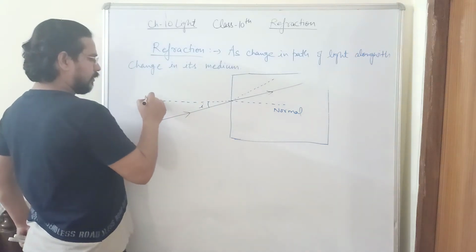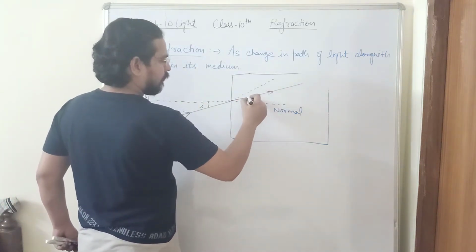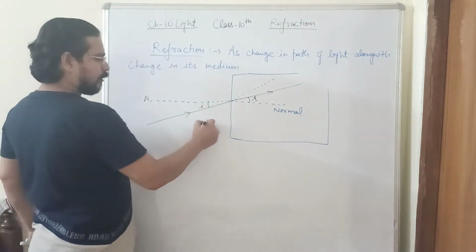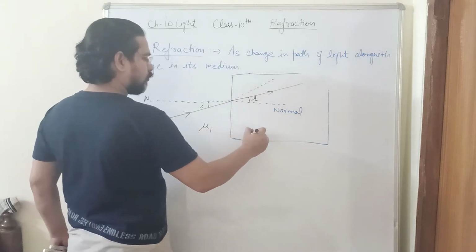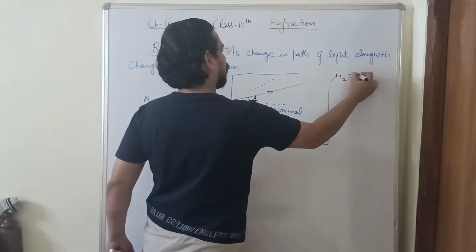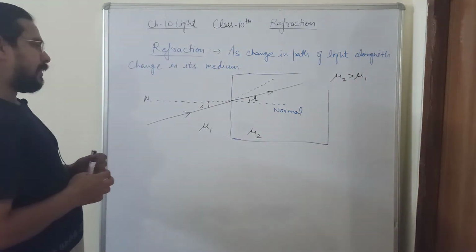The angle between the normal and the incident ray is known as the angle of incidence, and the angle between the normal and the refracted ray is known as the angle of refraction. You can see the ray of light is entering from mu1 to mu2, where mu2 is greater than mu1. What is this mu1 and mu2? This is the refractive index of the medium.